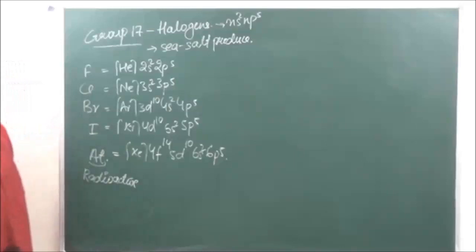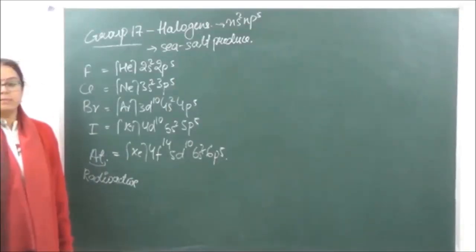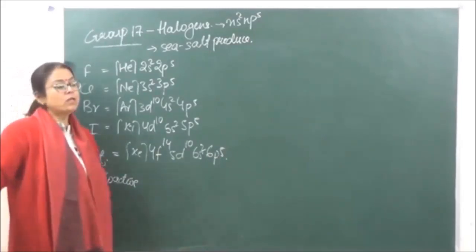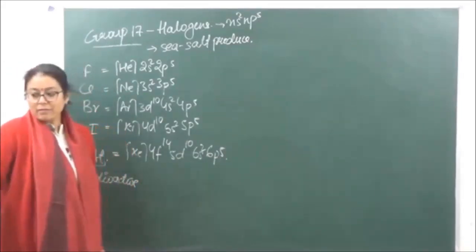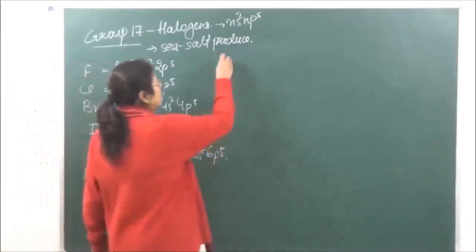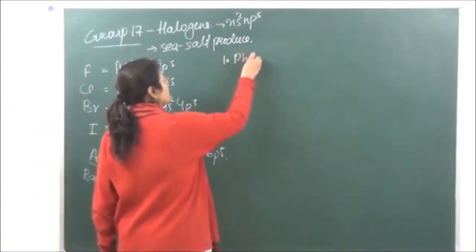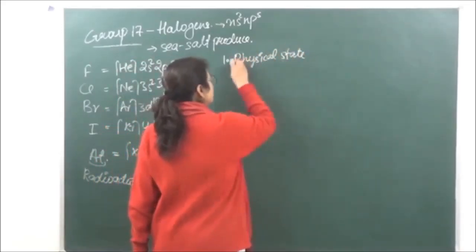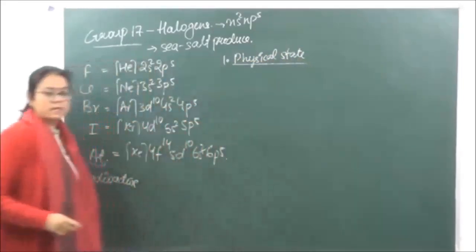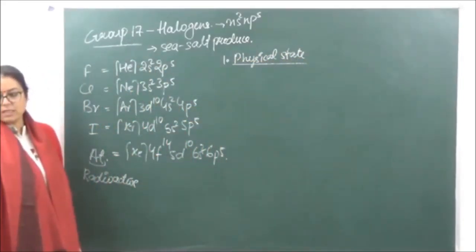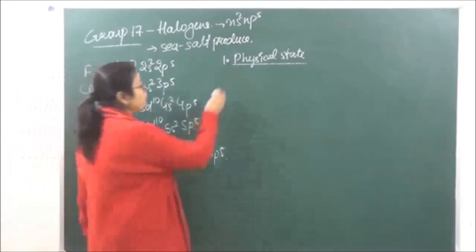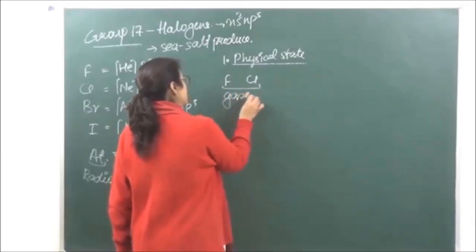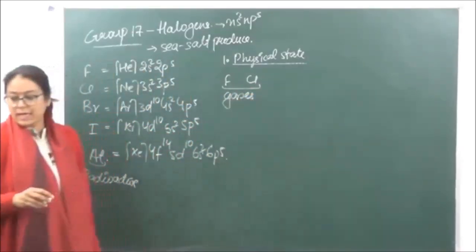Now why are these going to be known as P block elements? Because the differentiating electron over here is going to enter into the P subshell. Then we have the physical characteristics of this block. The first one which we are going to discuss is physical state. जब हम physical state करते हैं, तो it is seen that fluorine and chlorine are going to exist as gases.